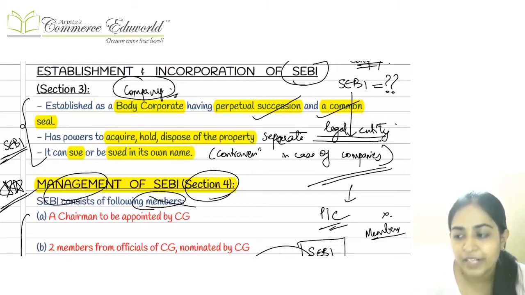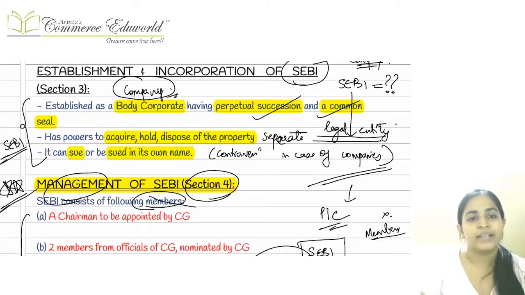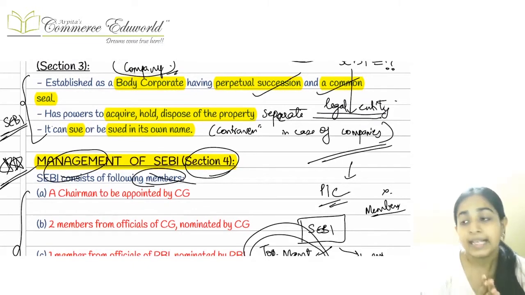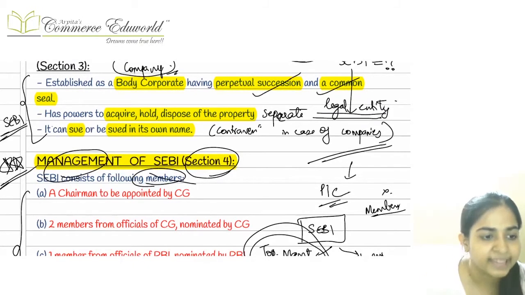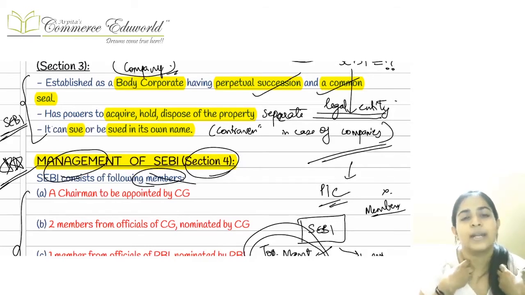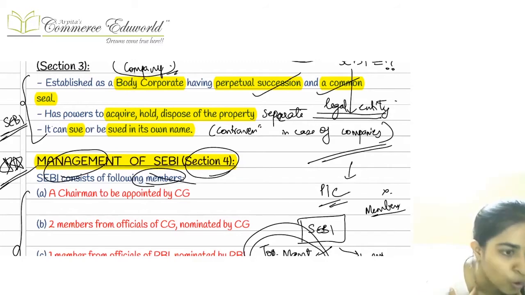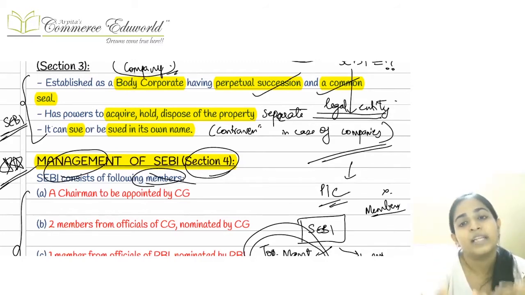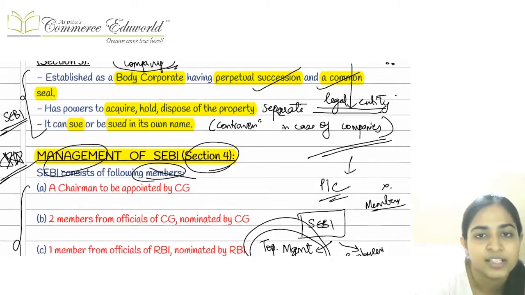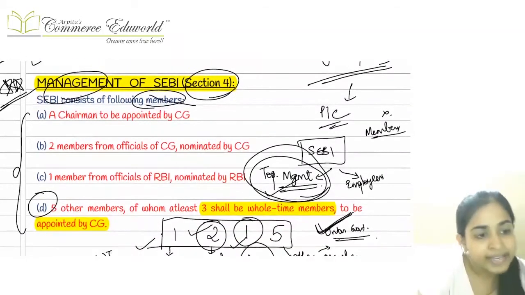In case of establishment and incorporation of SEBI, first of all, everyone try to recollect along with me. SEBI is established as a body corporate, and therefore it has a perpetual succession and a common seal. It can hold property in its own name, it can purchase and sell the property in its own name, it can sue any other person, or it can be sued by any other person. This is the main characteristic of your SEBI.